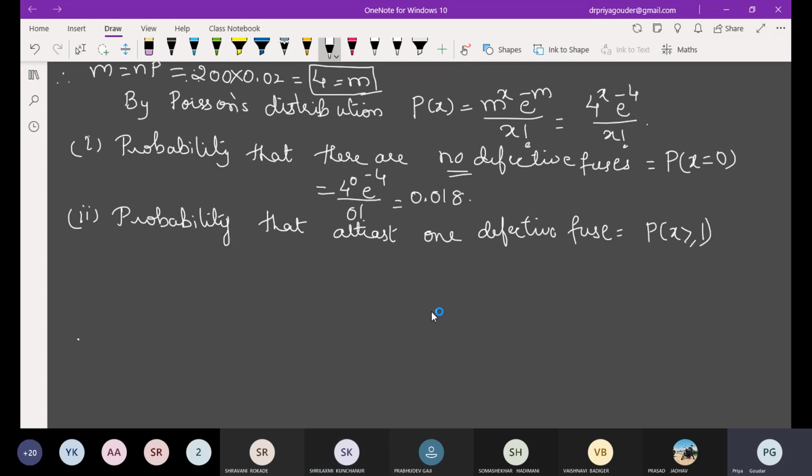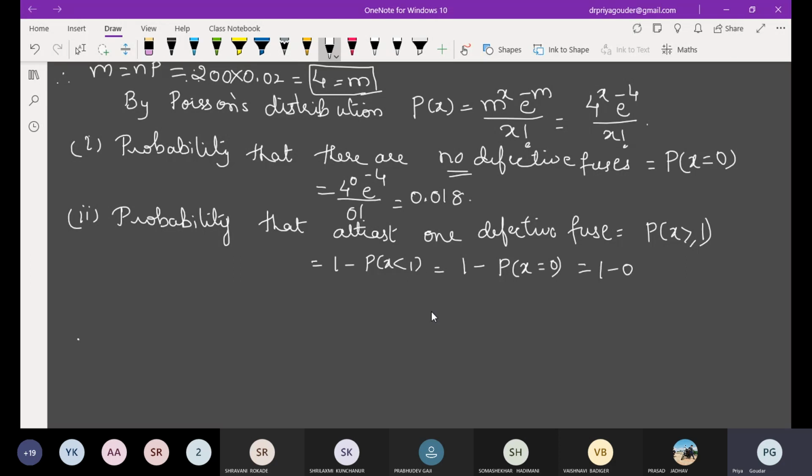So can I take a complement here? It will be a very big number because I have to go up to 200. So 100% I have to take the complement, otherwise we cannot solve. What are the values of x less than 1? Only one value, right? 0.